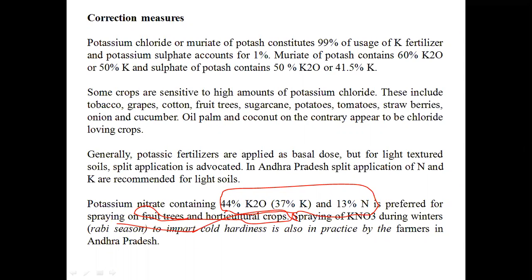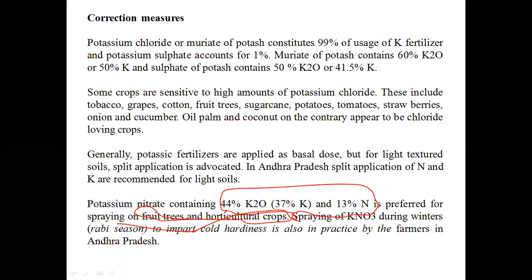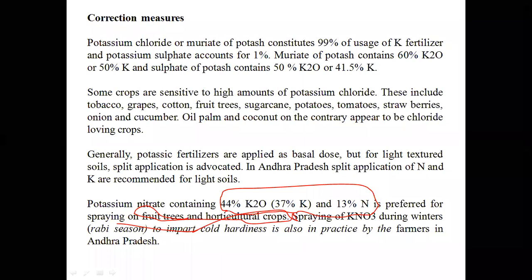Here, one important question is there with respect to your examination point of view. For tobacco and potatoes, what is the potassic fertilizer we have to apply? SOP. SOP, sir. Sulfate of potash. For horticultural crops and fruit trees, what is it? KNO3, sir. Potassium nitrate.